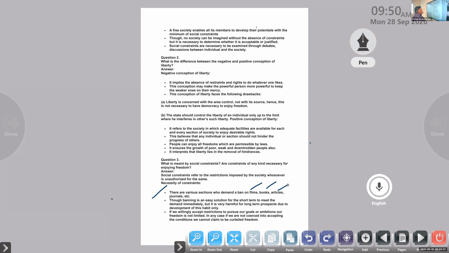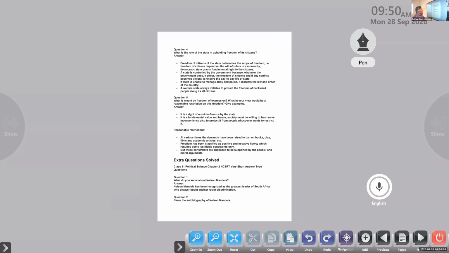So at the same time, we cannot say that we are enjoying or accepted the restrictions or the constraints, and we are unable to say that we lost our freedom. We are accepting, but at the same time we cannot say that we lost freedom. Why are we accepting that? We know that with these restrictions or constraints only we are able to move forward. Clear or not? Okay, so just remember this.